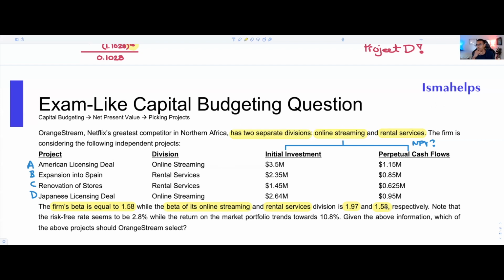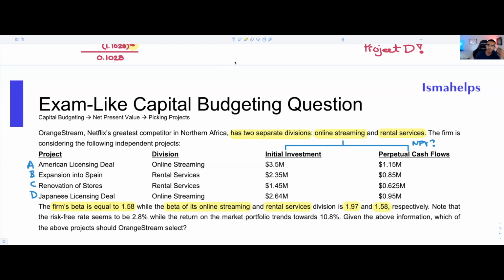When do we talk about betas? We talk about betas under the capital asset pricing model chapter, under CAPM, under the SML formula. So now, once again, you should be thinking, this is interesting.